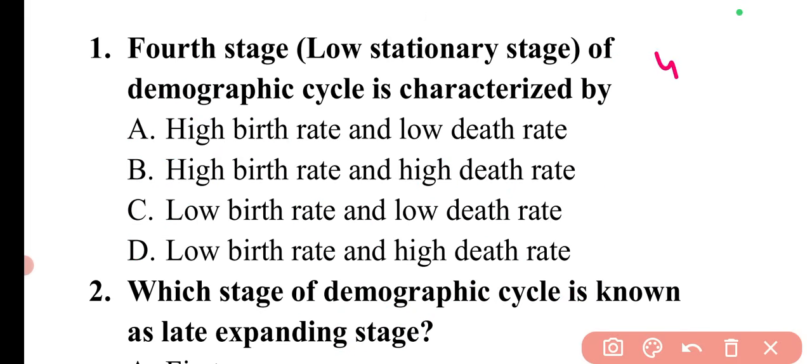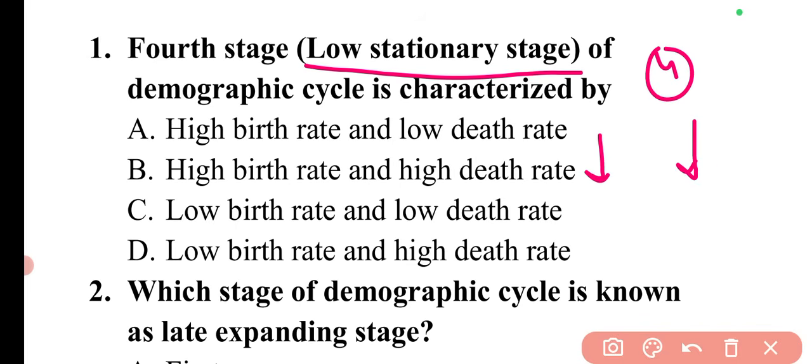Then there is the fourth stage, which is the low stationary stage. In the low stationary stage, the death rate is low as well as the birth rate is low, and both are equally low in a constant population. So the population size will be unchanged, or we can say population size is again stabilized.